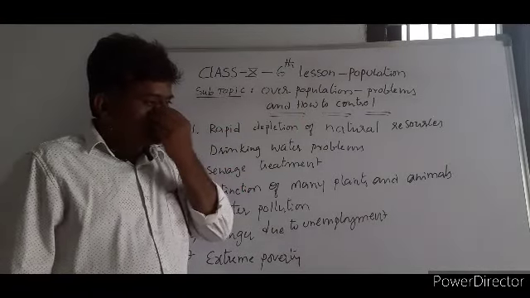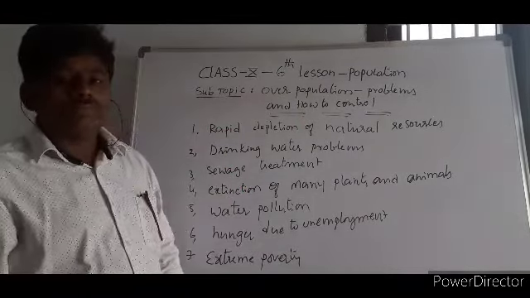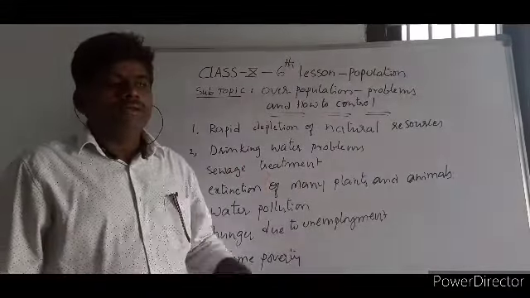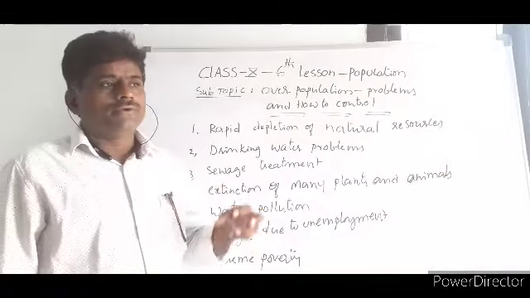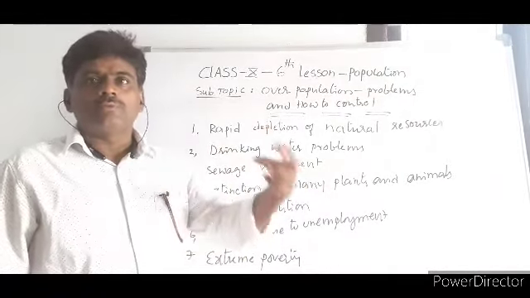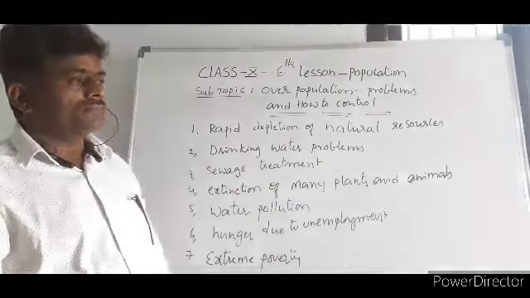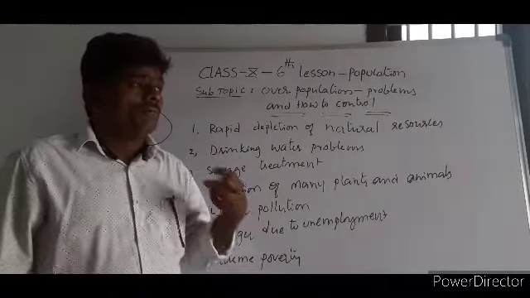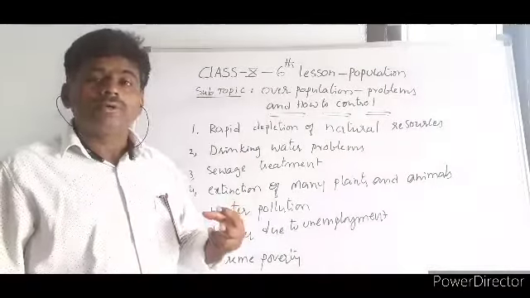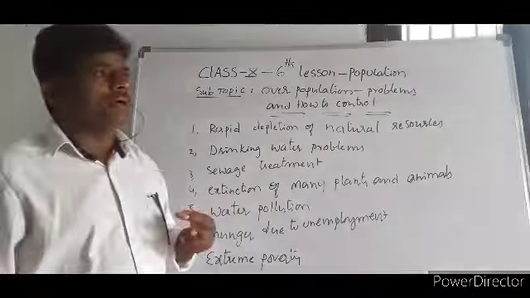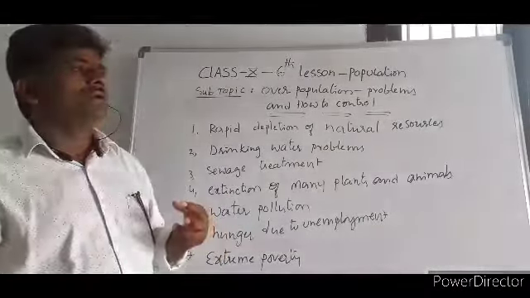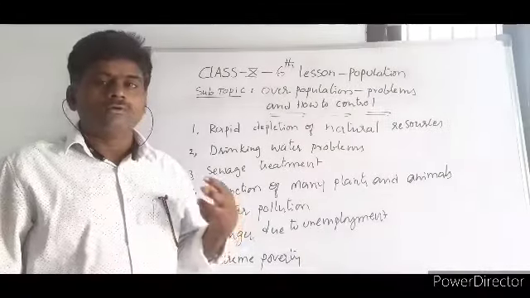Population at the optimum level is a resource. If it is more, that excess population leads to burden. My point is: more population, more burden. Optimum population is a resource, so that population must be there. But if it goes beyond the limits, definitely there are several problems we are facing.